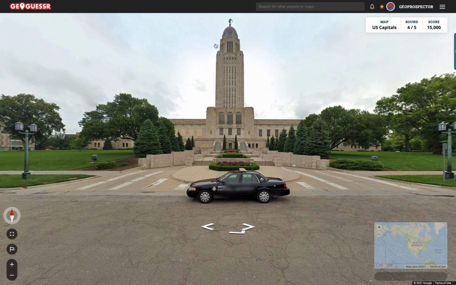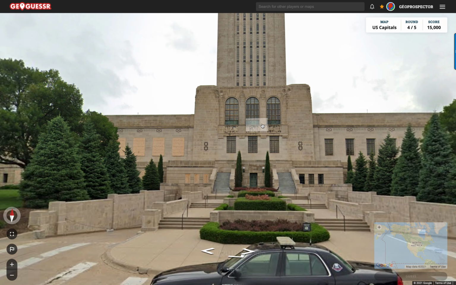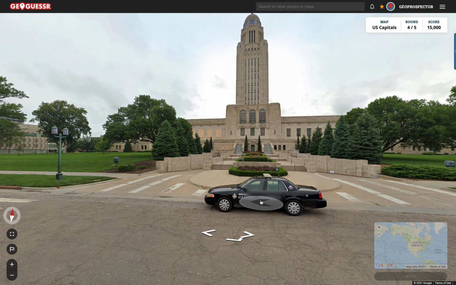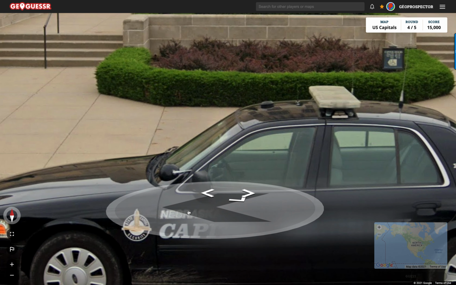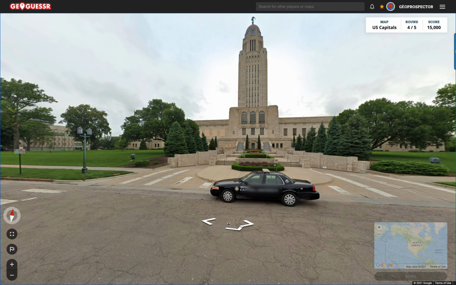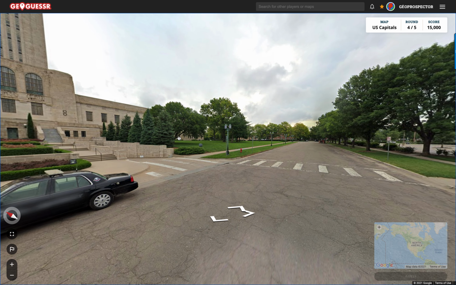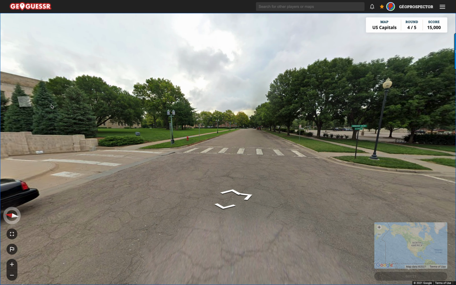Oh, look at this building. Very, very grand and slightly, I don't know, Art Deco maybe with these structures, but must be a little older than that. What do we have here? We've got Nebraska Capitol Police. We can see it on the side of the car, so that's excellent. Gives the game away immediately. So let's just have a quick scan around and see where we are.